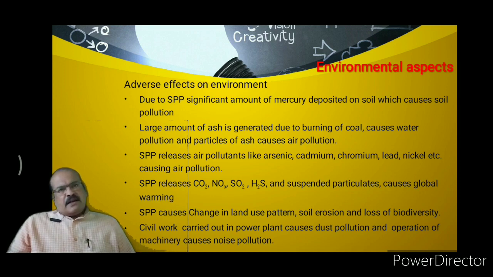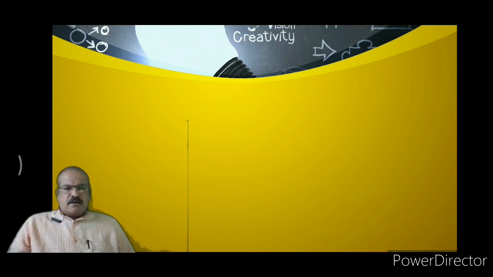Whenever there is civil work in a steam power plant, the dust pollution takes place and the noise pollution also takes place due to operation of different machineries.